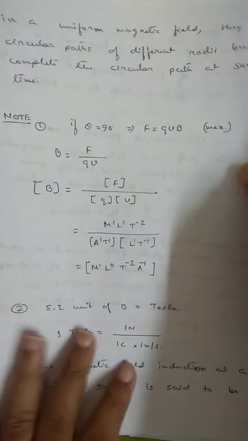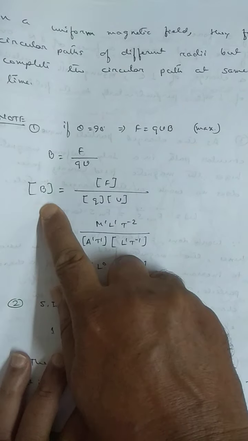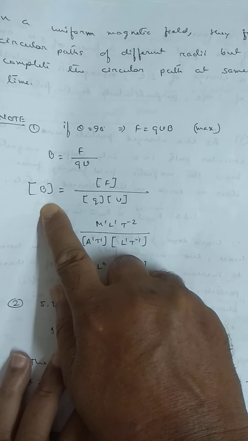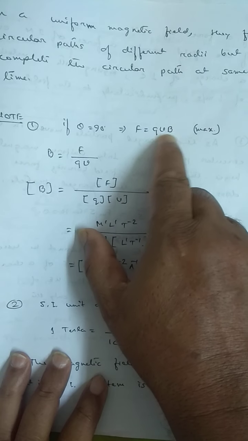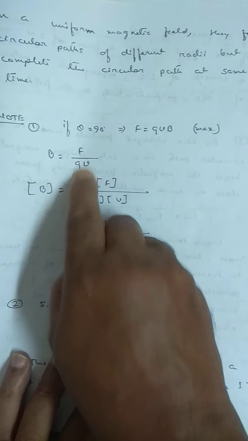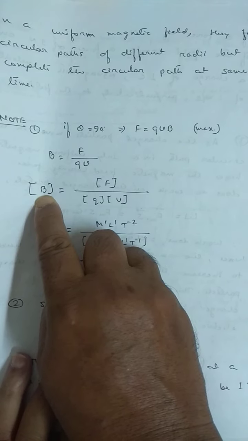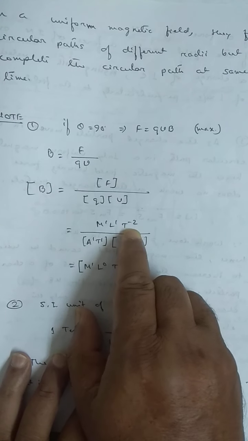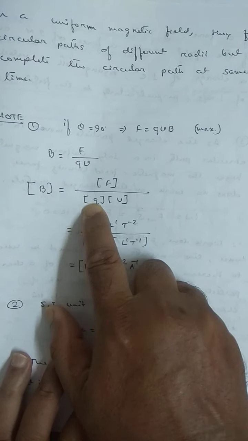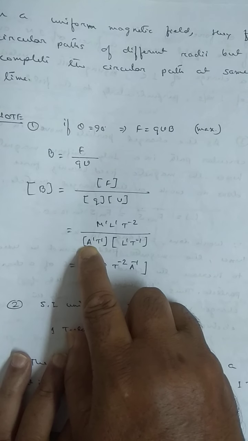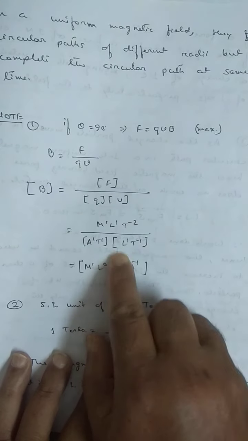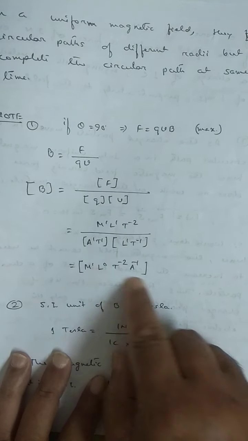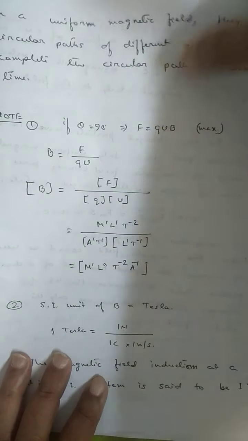Next one. What is the dimension of B? The maximum force is qvB. So B is F by qv. What is the dimension of B? Dimension of force is M^1 L^1 T^-2. Charge is not a fundamental quantity. Its dimension is A^1 T^1, current into time. This is velocity, L^1 T^-1. So this is the dimension of B.